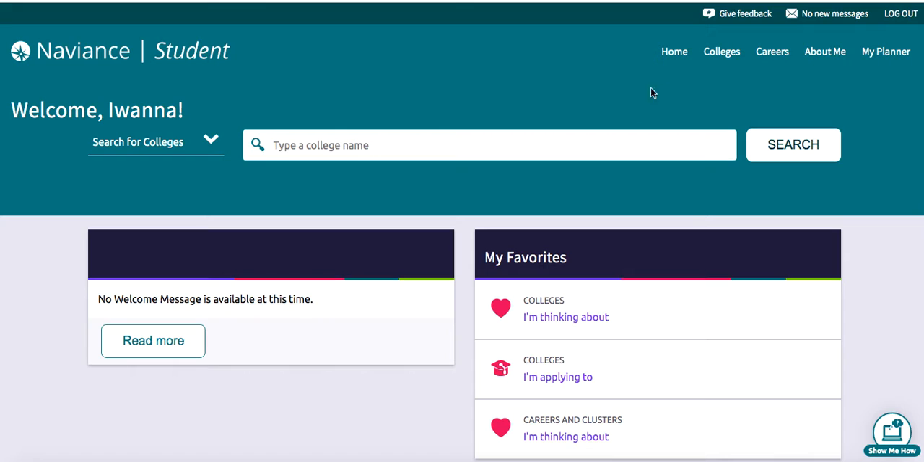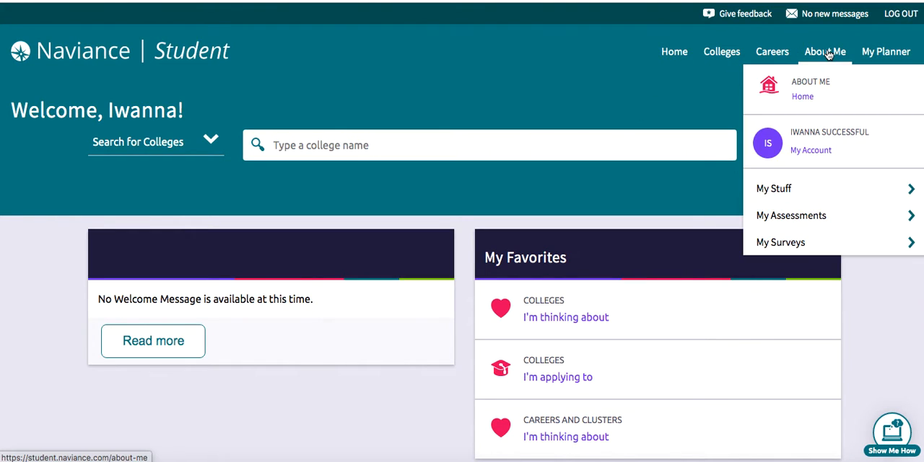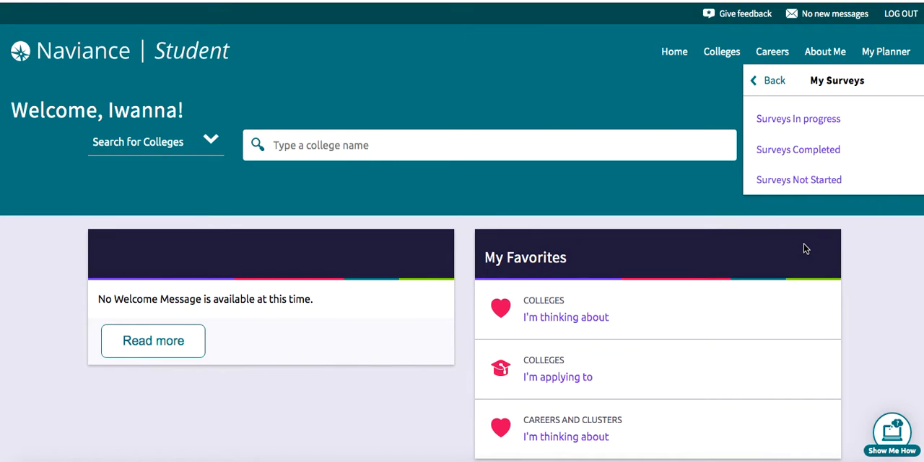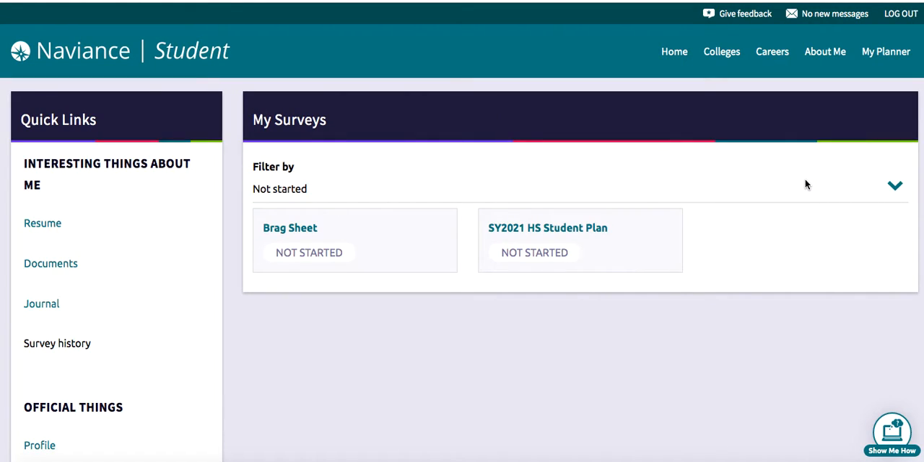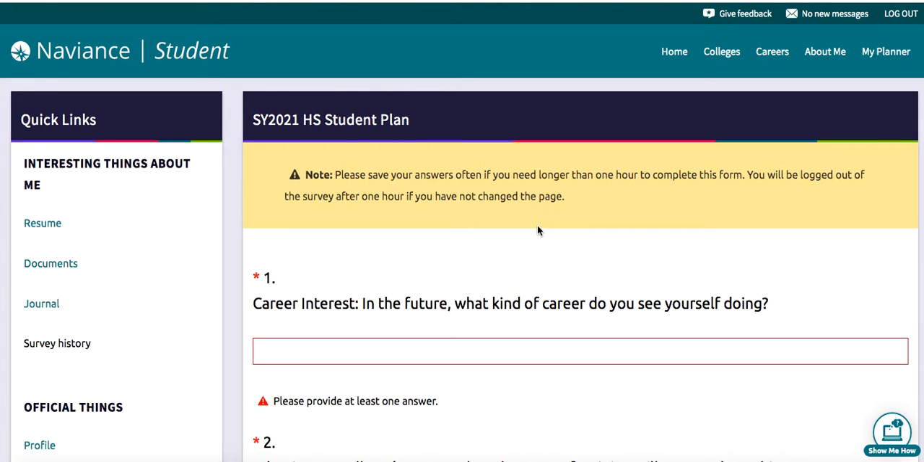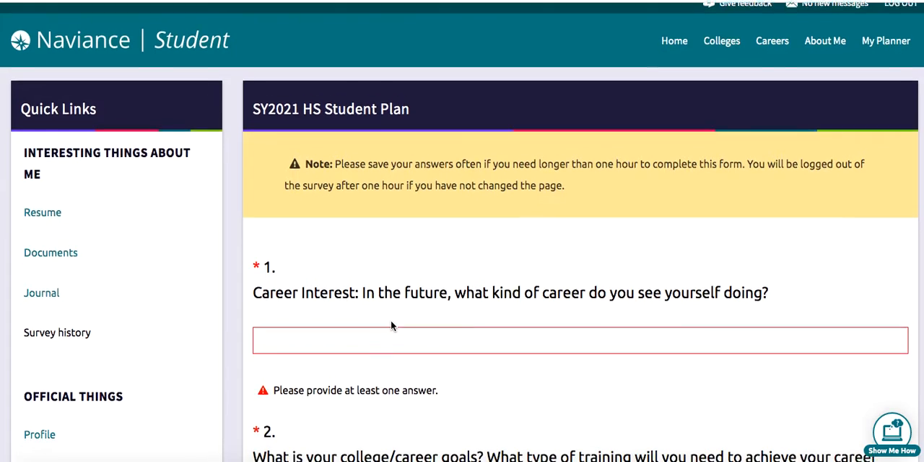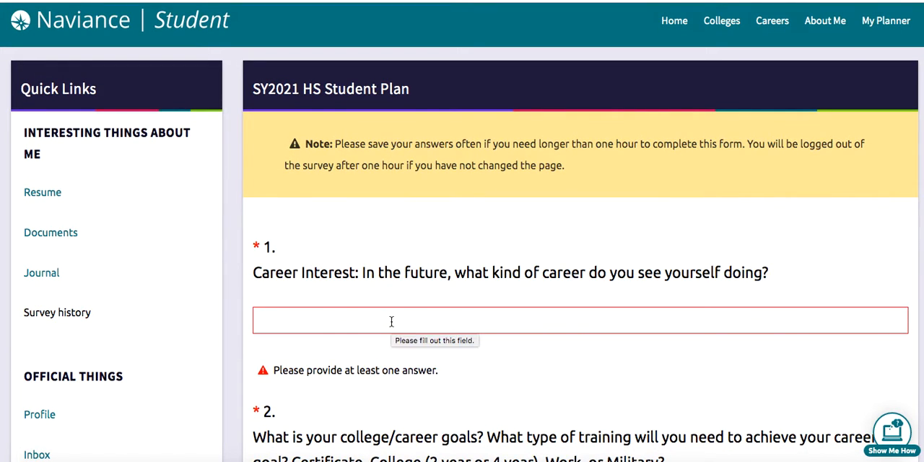Once you're in Naviance, you will go to your About Me section. You're going to go down to My Surveys. When you click on My Surveys, you're going to choose the option for Survey Not Started. Once you click on Survey Not Started, you will have the option to select a survey, and you want to choose the school year 2021 high school student plan. Once you click on that, you are going to answer questions 1 through 18 only. Only answer questions 1 through 18 for your quarter 1 student plan.